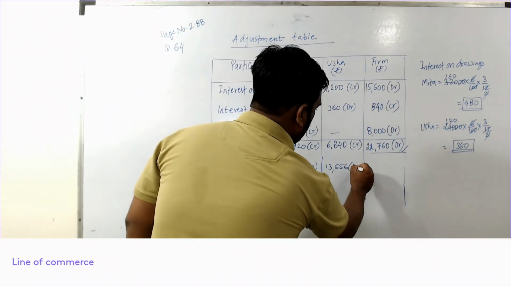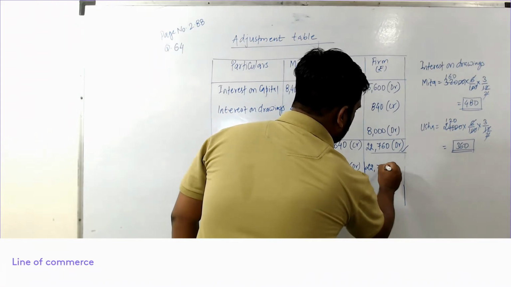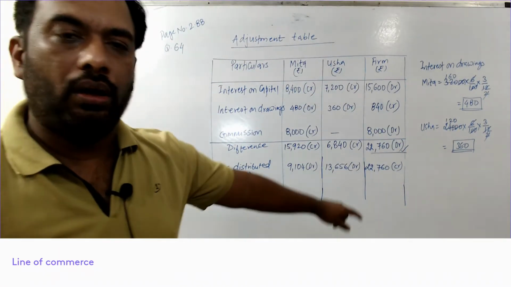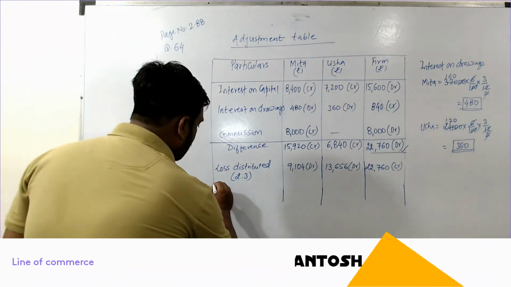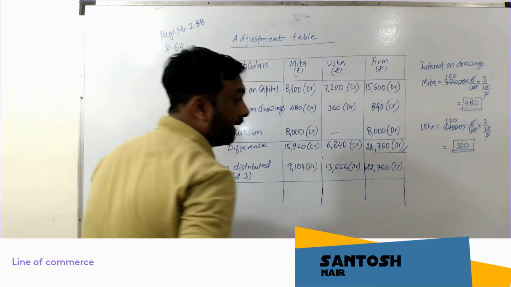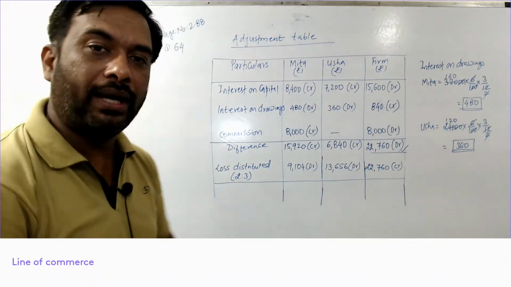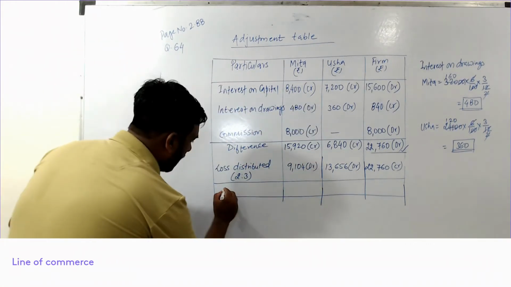13,656 debit, and 22,760 give a credit because you have distributed that loss. Fine. Now the last step, from where you will get your journal entry, from where you will get your adjustment entry. So the last step you will write it as net effect.